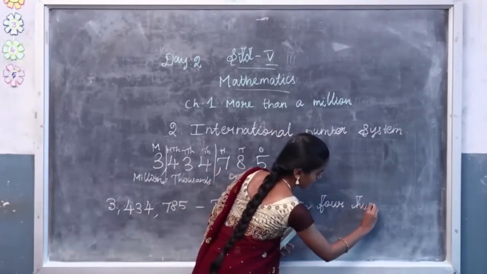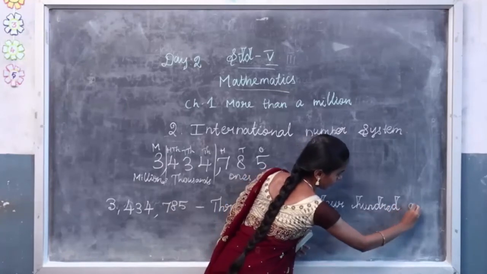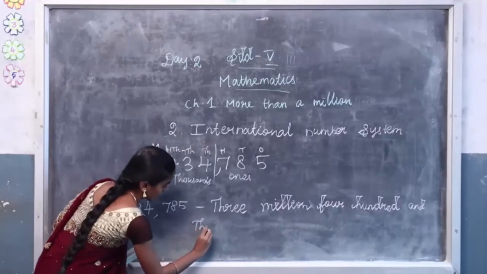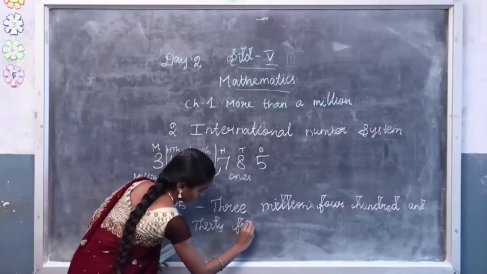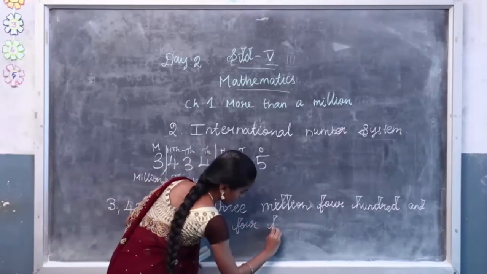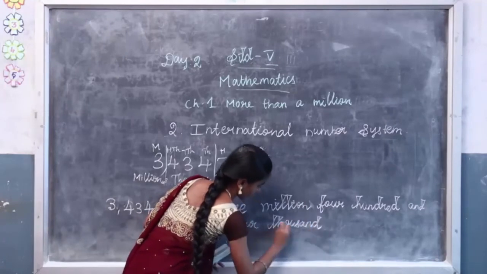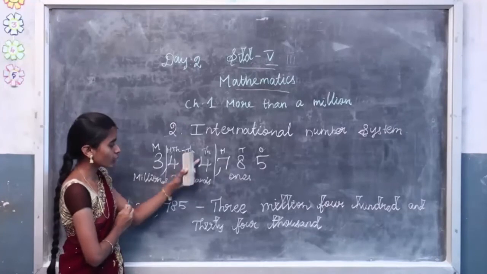434,000. 400 and 34 thousand. THOUSAND. 434,000. Second group also finished.